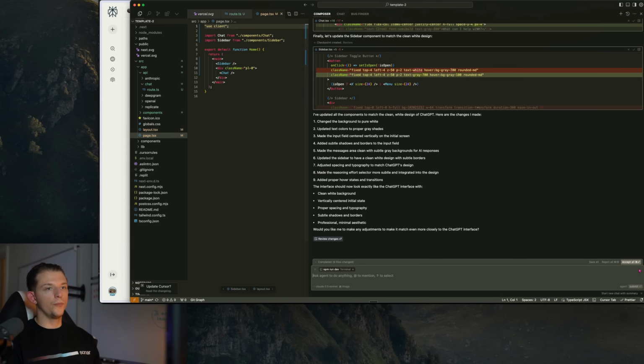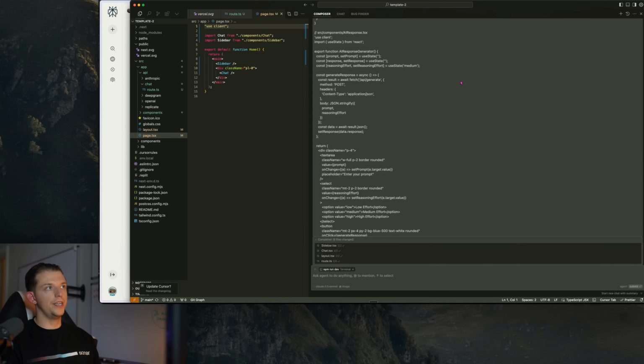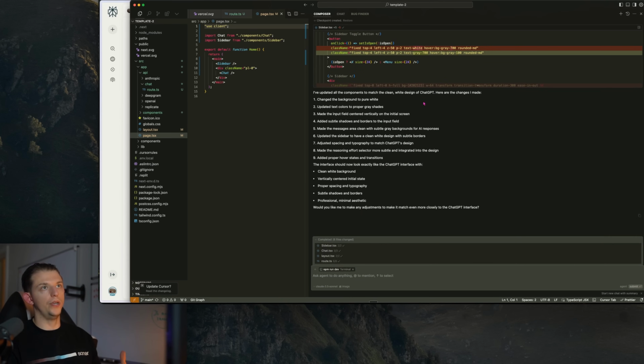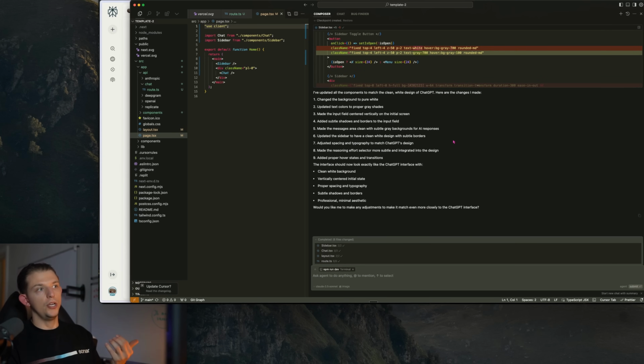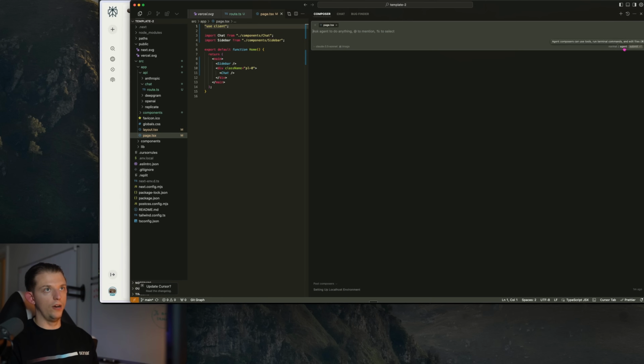Nice. Okay, another really important tip. The longer this composer message gets, the worse it's going to perform. And unless you're in a task where all of the previous info that we've entered matters a lot for the next prompt, you want to constantly create new composer chats, because that will make the context window smaller. The AI model takes in all of these words every single time you run an AI prompt, and the smaller that number is, the better it is. So just remember to go up here to this plus sign, press new, and then click on agent mode. Make sure you're still using agent mode, and we're going to run it again.